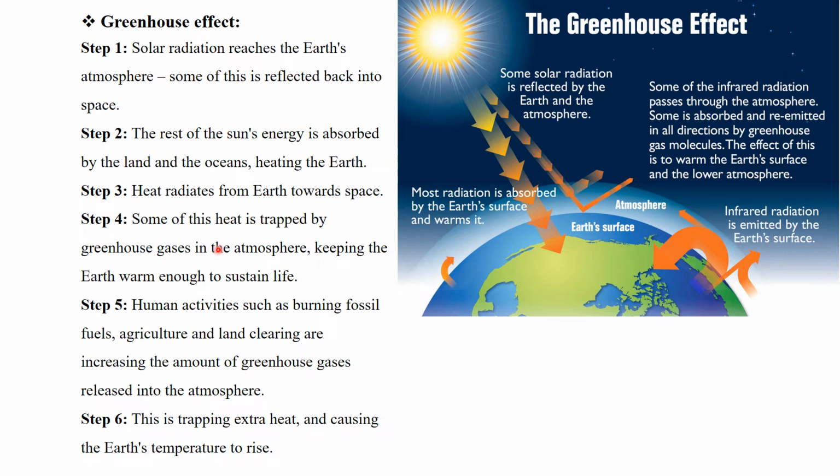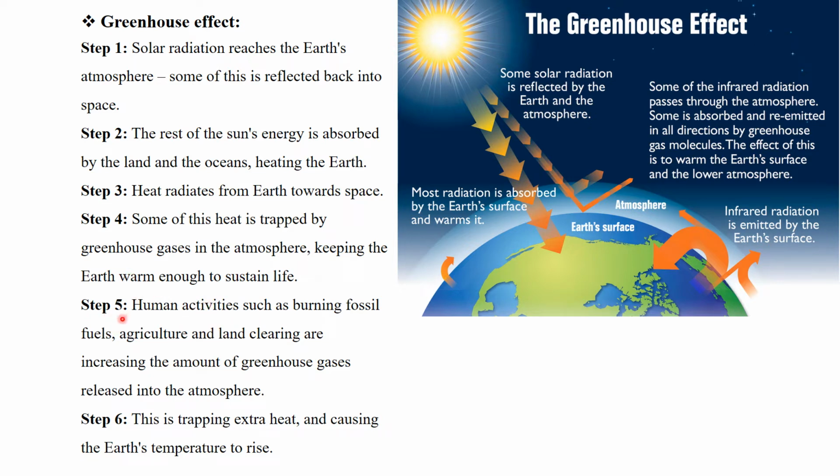Some of this heat is trapped by greenhouse gases in the atmosphere, keeping the earth warm enough to sustain life. So some of the heat from the sun is absorbed in the atmosphere so that life becomes sustainable on the earth. But what is the actual problem?